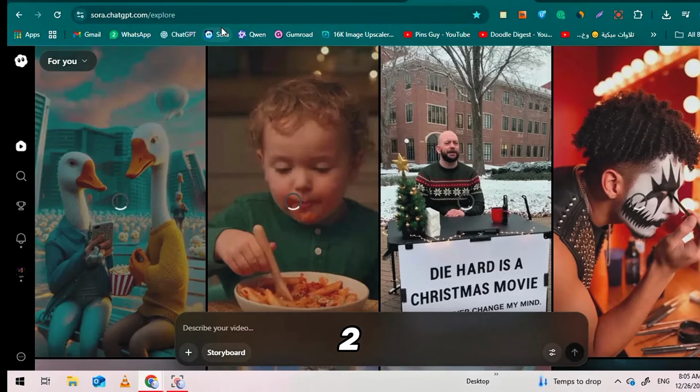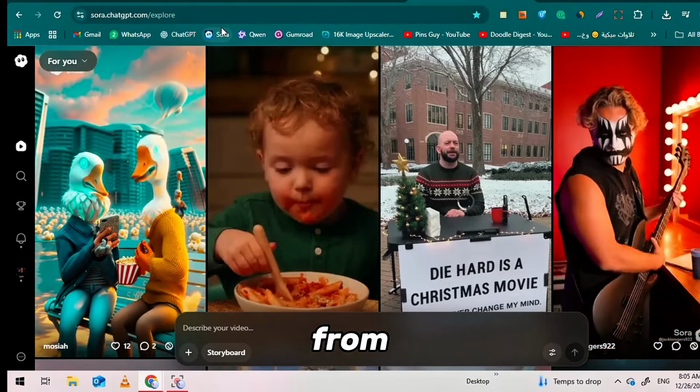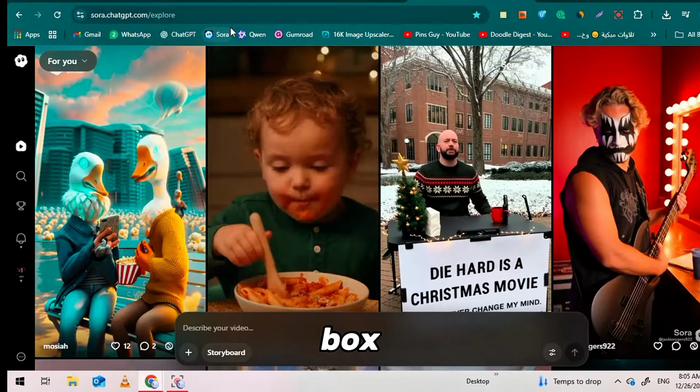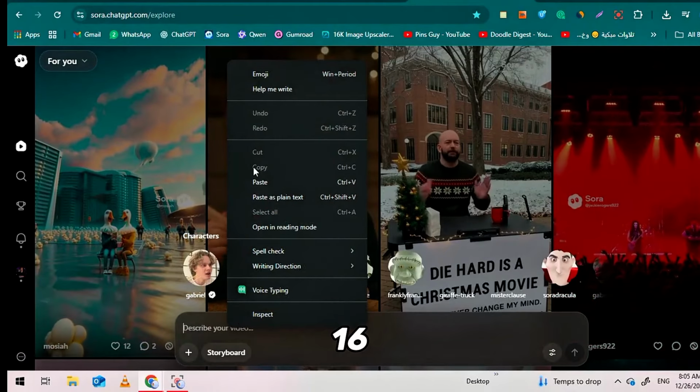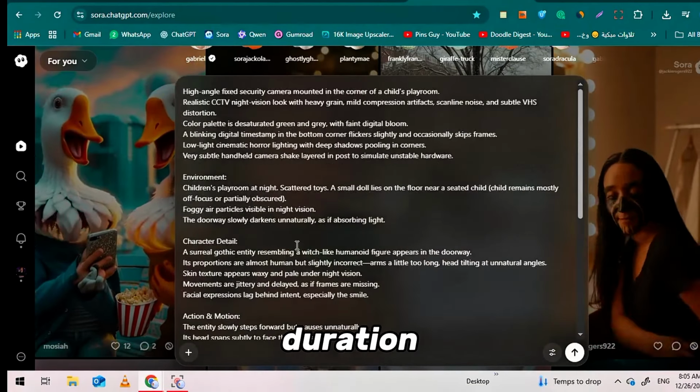Once you're on the Sora 2 website, paste the prompt from ChatGPT into the prompt box. Then go to Settings, set the aspect ratio to 9:16, set the video duration to 15 seconds, and click Generate.